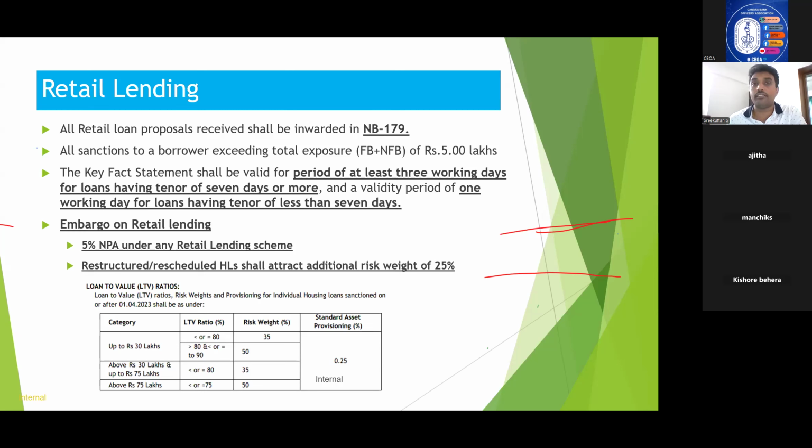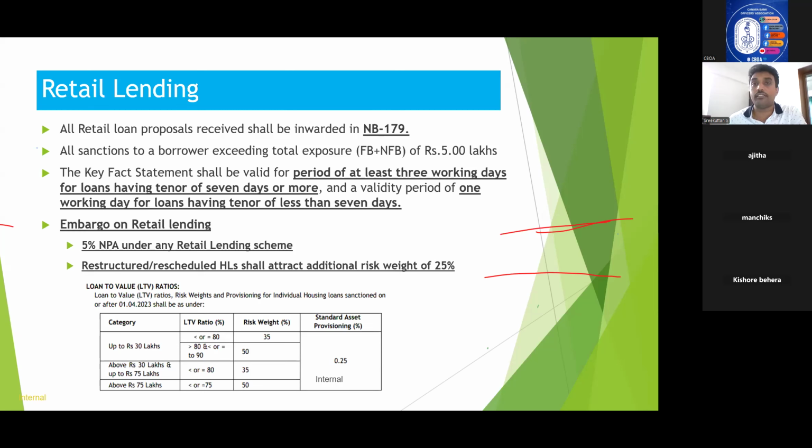It is calculated on the basis of NPA under that particular scheme divided by the total outstanding loan under that particular scheme. So if it is above 5%, branches do not have powers to sanction any loans under that particular scheme. So the embargo is 5%.